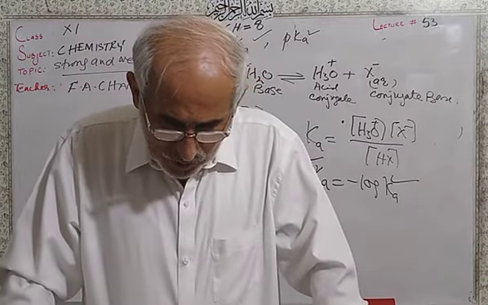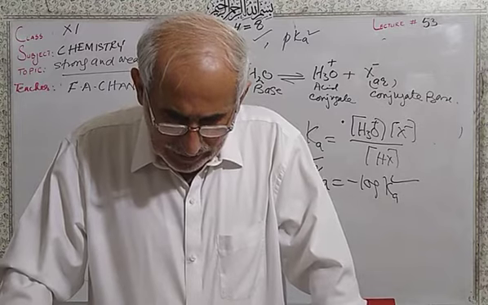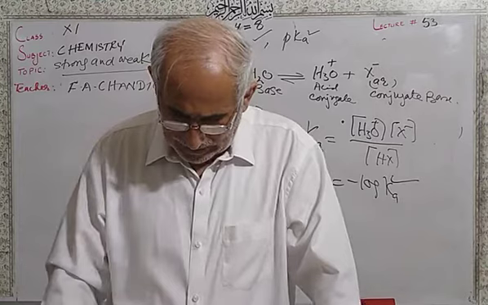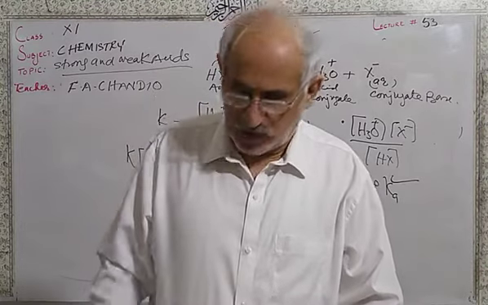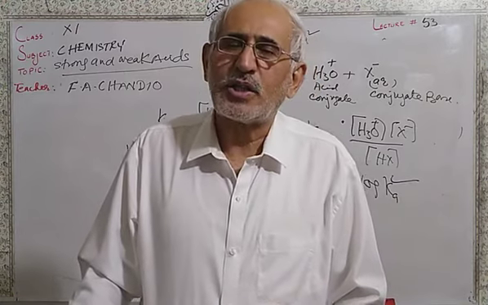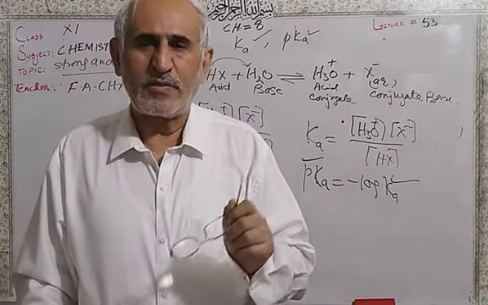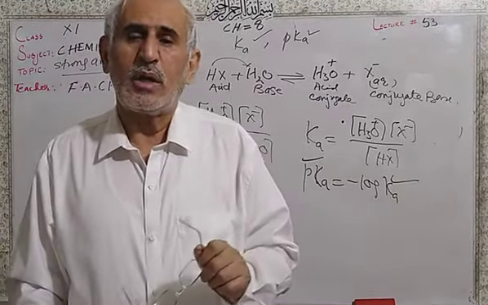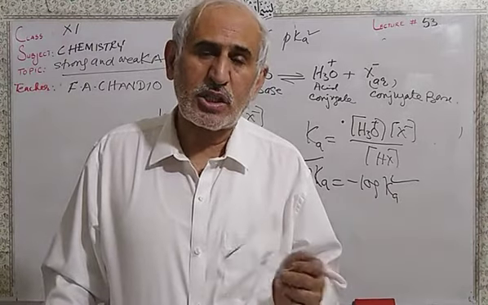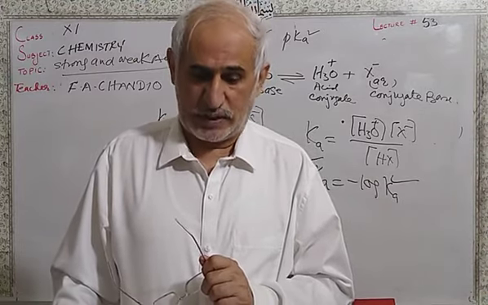These are the strong acids and strong bases. I already told you the relationship between Ka and Kb. Ka is the ionization constant for the acid and Kb is the ionization constant for the base. If Kb is larger or pKb is very small, the base is a strong base. If Ka is very large and pKa is very small, the acid is a very strong acid, and vice versa.